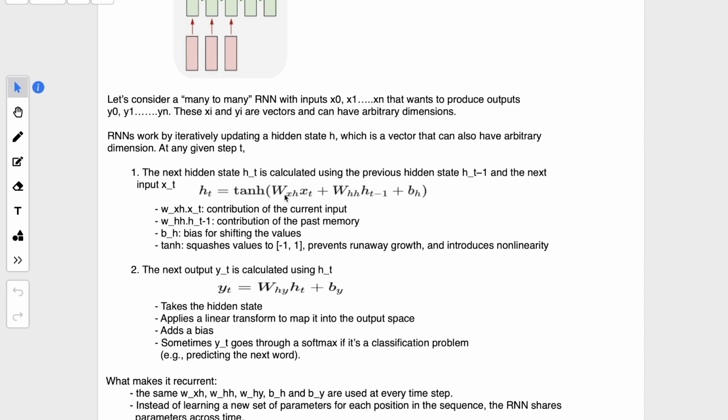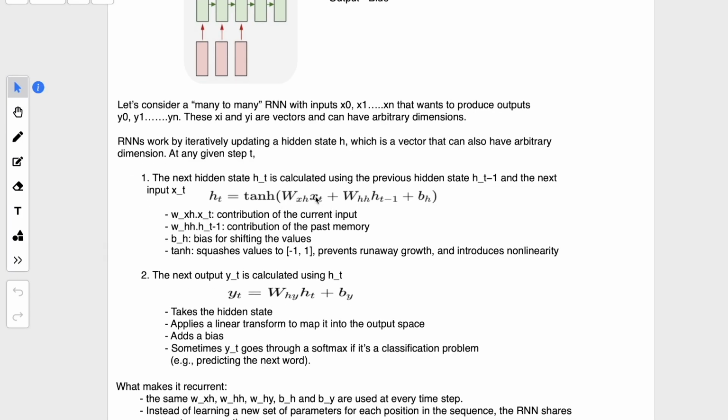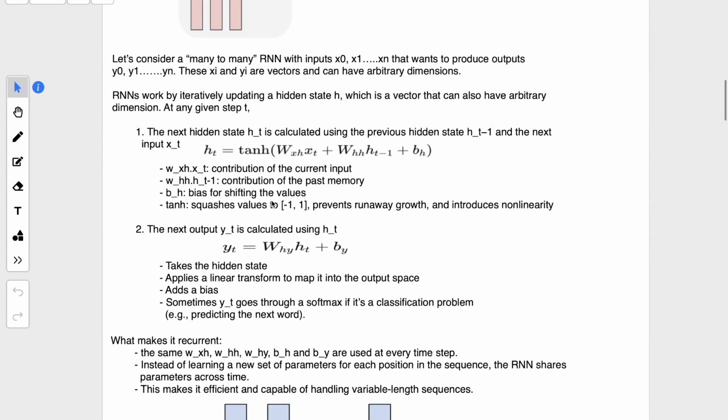Here Wxh is the weight of this input, this red arrow, and xt is our input. Whh is the weight applied to the output passed to the hidden layer, and h(t-1) is the output of the previous hidden layer, and bh is a constant, the bias. So we take the weighted sum of these into an activation function, and we produce an output.